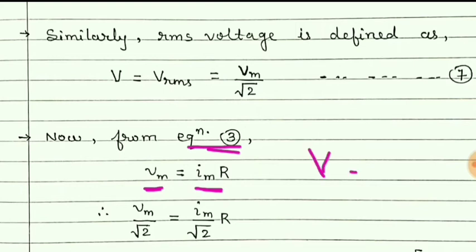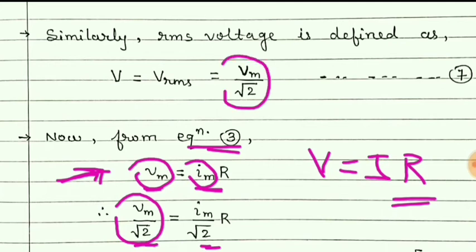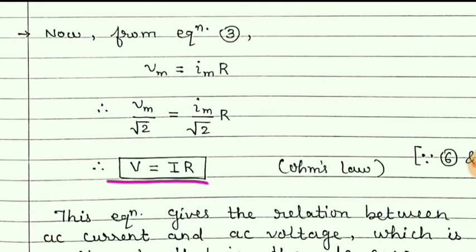We know that V is equal to IR. Similarly, Vm is equal to Im R. Now, dividing root 2 on both sides of this equation, then what is Vm upon root 2? Vm upon root 2 is nothing but V, and Im upon root 2 is I, R as it is. So we get this equation, which is similar to that of Ohm's law, which we have studied in chapter 3.